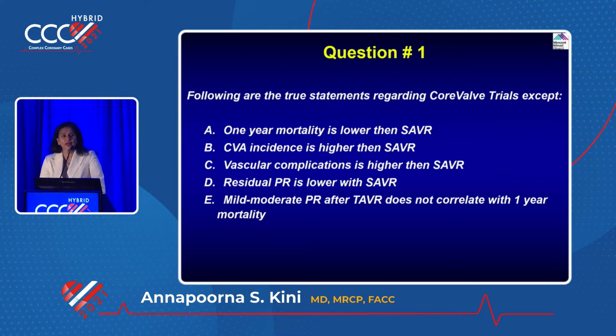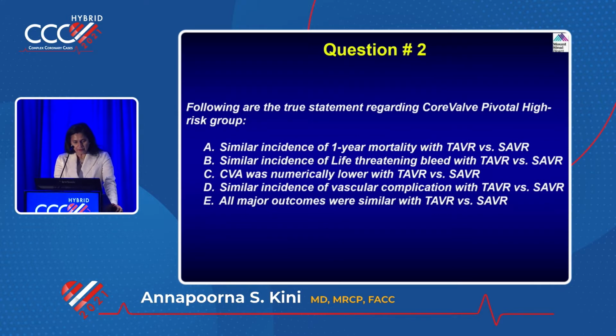Between the two valves, is there any trial that has shown which valve is better for CVA? There were two trials, one showed each. One said SAPIEN is lower and the other one said CoreValve is lower. But what is the incidence of CVA if they ask you a number right now? It used to be about 3.5% initially when it started, but now it is about 2% or so, okay? Correct answer is B.